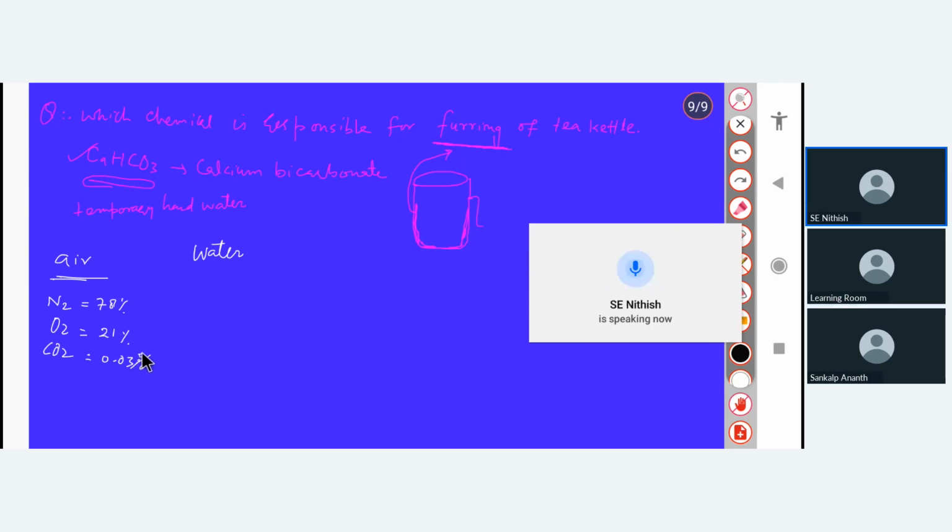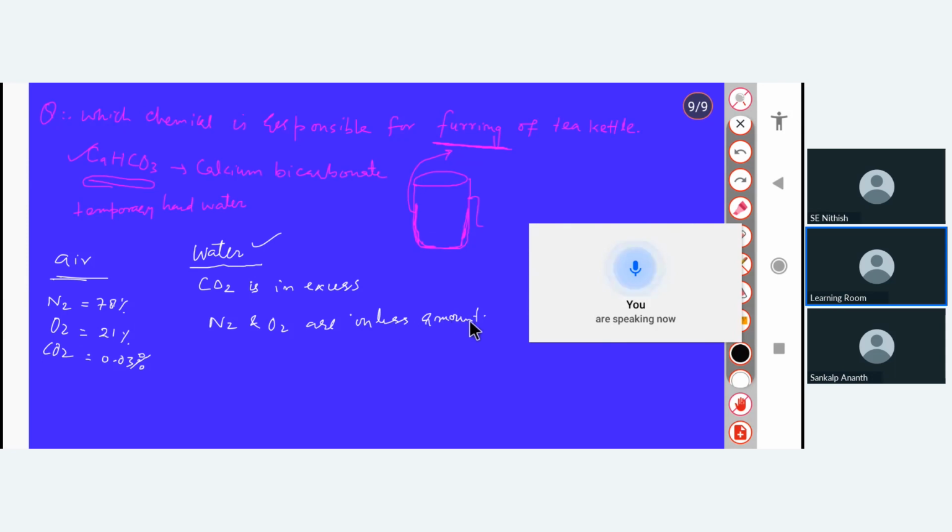But in water, which is in excess? No, it is the carbon dioxide. Carbon dioxide is in excess. This is very important to be remembered. That means nitrogen and oxygen are in less quantity. Will you remember it? This is very important.